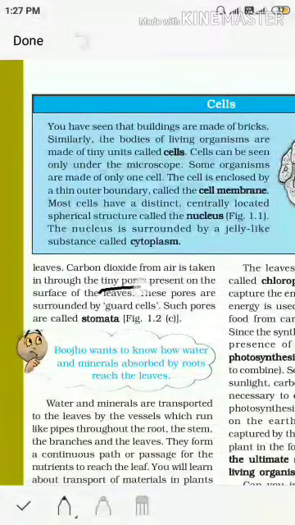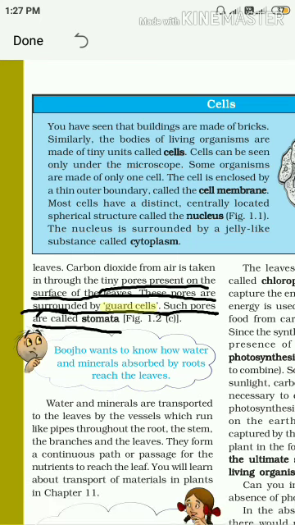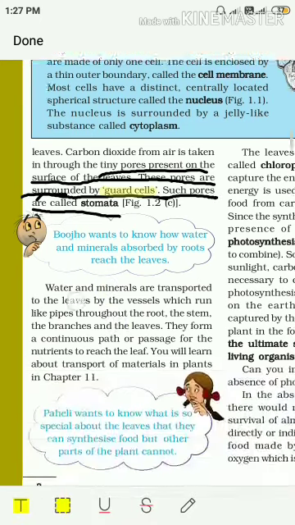These tiny pores are called stomata. These pores are surrounded or guarded by a special type of cells which are called guard cells. So, again coming to the pictorial presentation of photosynthesis.